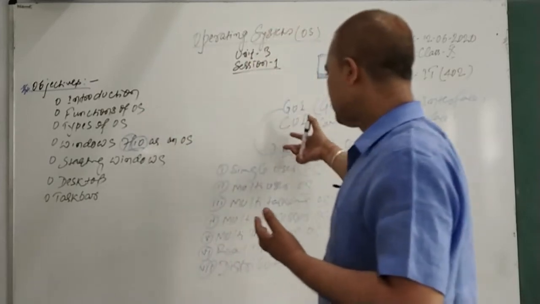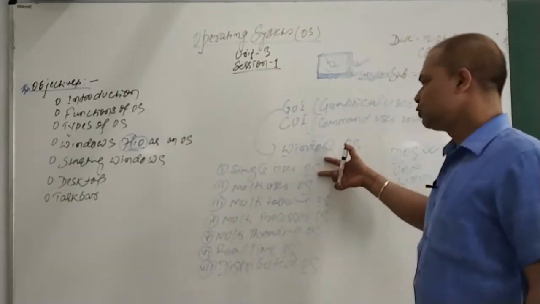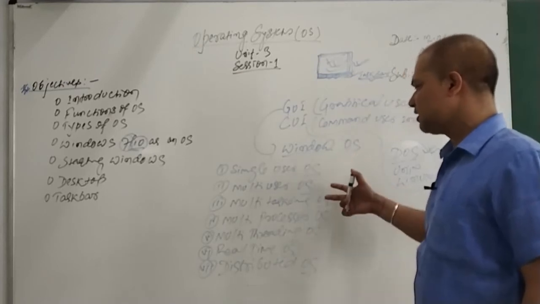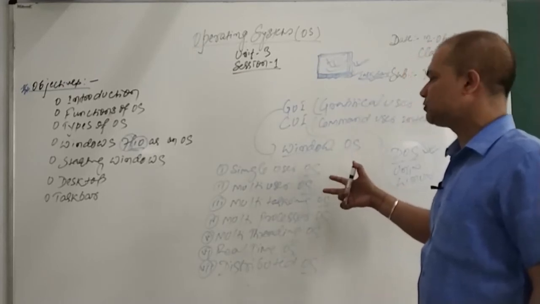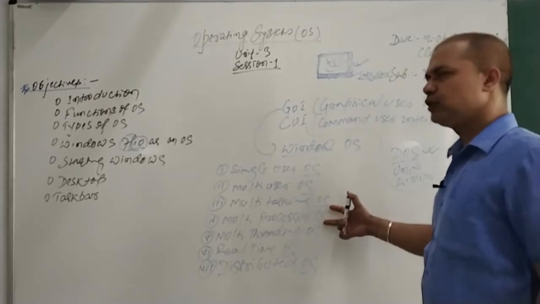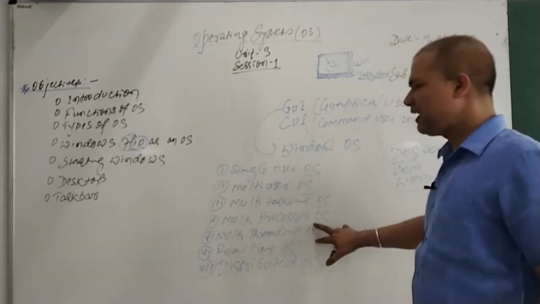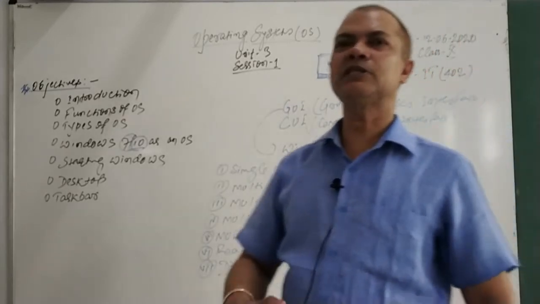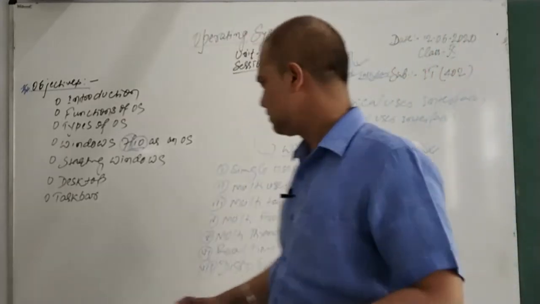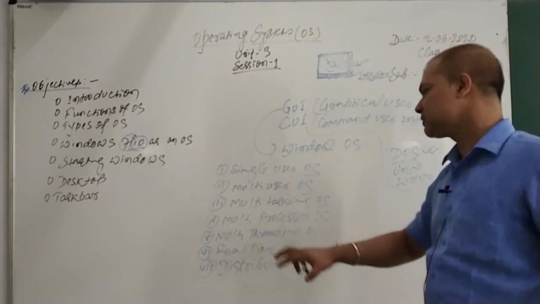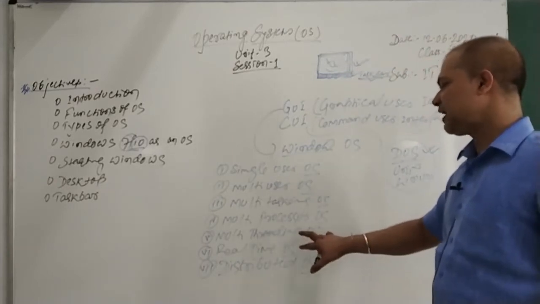Types of OS: single user, used by a single user; multi-user, used by more than one user at a time; multitasking, the OS which is capable of performing more than one task together; multiprocessor, the OS which has more than one processor used together; multi-threading, the OS which is capable of performing a task which has a subtask inside it. That's called multi-threading, because a thread is a part of a task. Real-time OS works in a real-time manner.